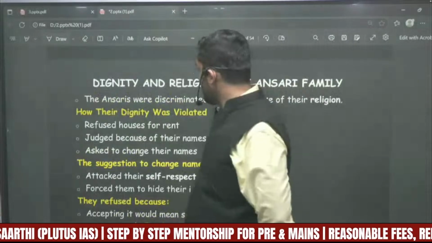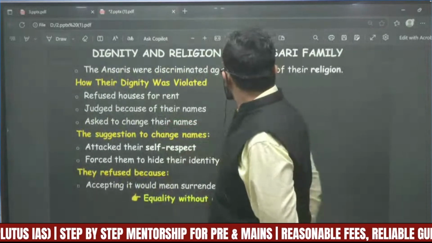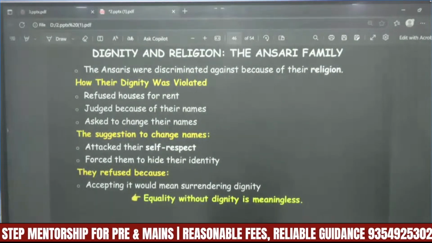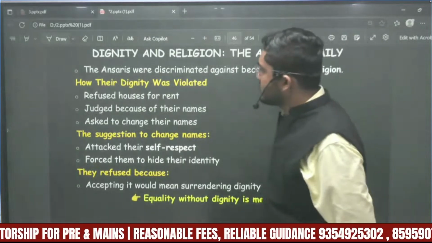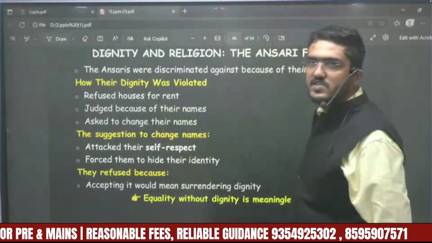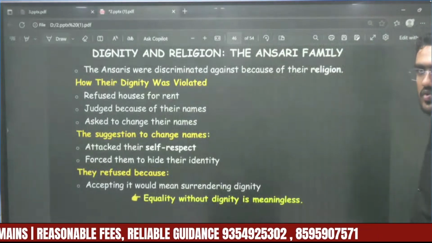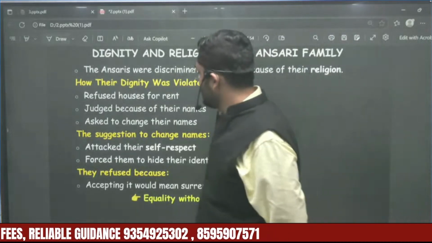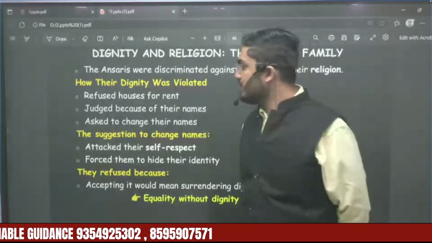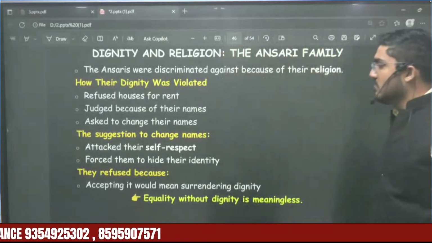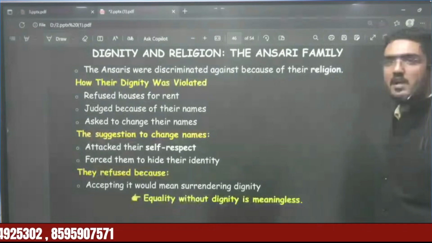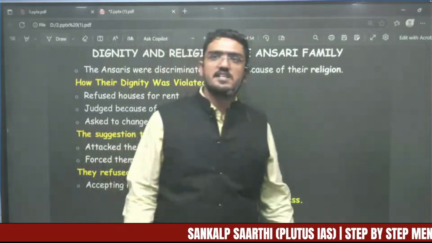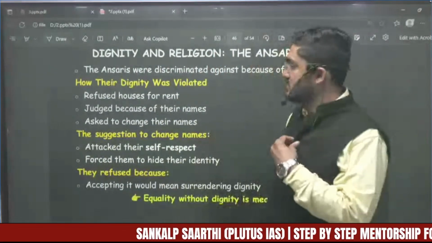Now, dignity and religion, talking about the case of Ansari's family. Ansari was discriminated against because of his religion. How was his dignity violated? He was refused houses for rent. He was not allowed to stay on someone else's property for rent, just because of his name. He was asked to change his name. The suggestion to change his name was an attack on his self-respect. Whenever someone asks him to change his name, it is a direct attack on his self-respect, or I would say the dignity of that person.